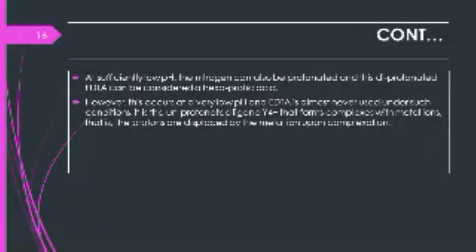However, this occurs at a very low pH, and EDTA is almost never used under such conditions. It is the unprotonated ligand Y4- that forms complexes with metal ions. That is, the protons are displaced by the metal ion upon complexation.